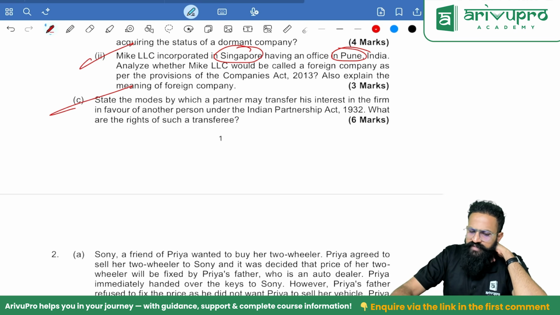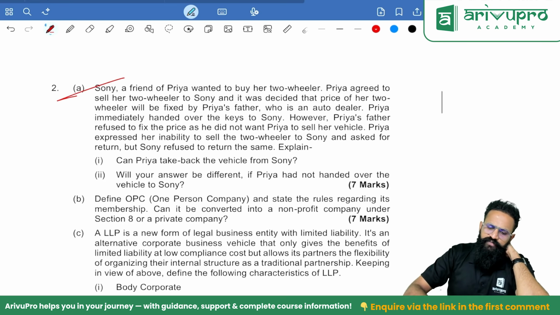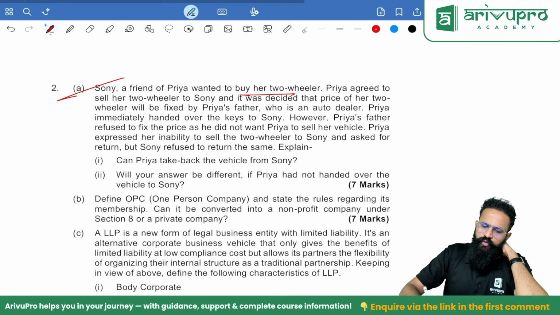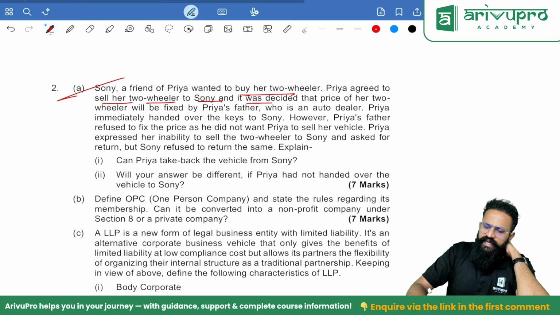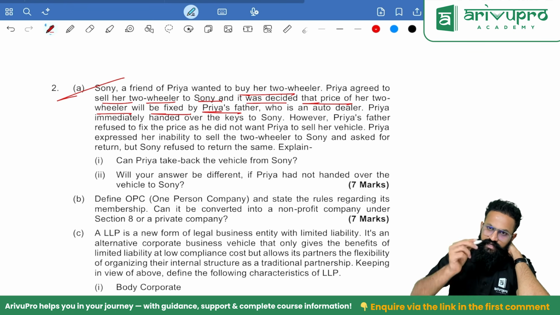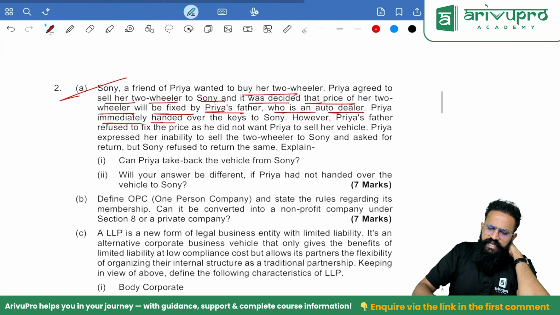State the modes by which a partner may transfer his interest in the firm in favor of another person. Sony, a friend of Priya, wanted to buy her two-wheeler. Priya agreed to sell her two-wheeler to Sony, and it was decided that the price of the two-wheeler will be fixed by Priya's father, who is an auto dealer. Priya immediately handed over the keys to Sony.